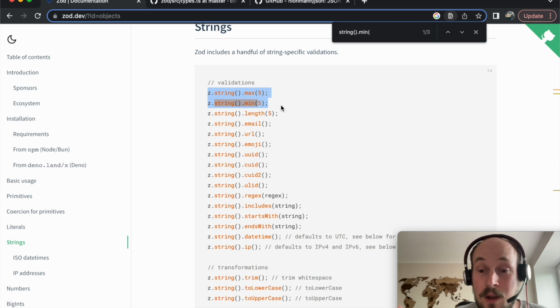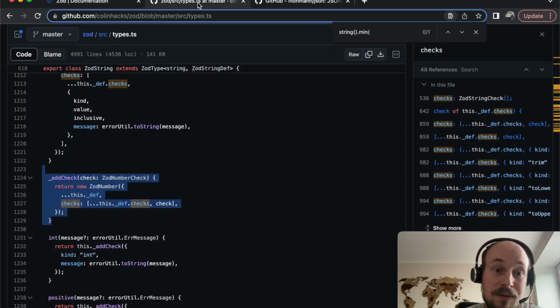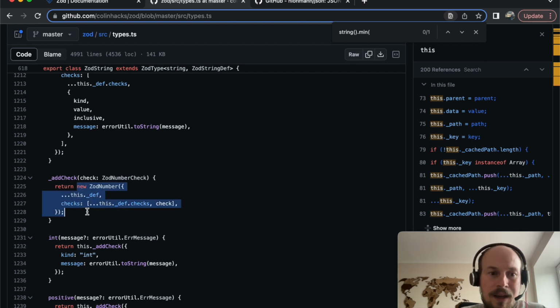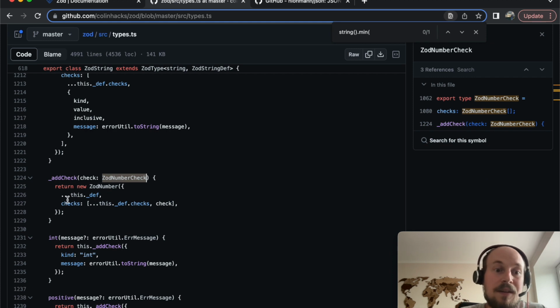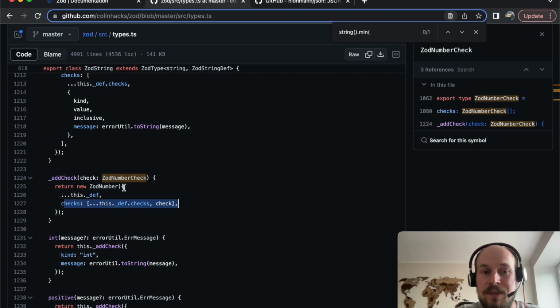I really hope you know what Zod is. You can chain min and max sequentially in the builder type of pattern. They are not builder type of patterns because, well, every time you add a new check, a min or a max or whatever lengths for numbers or strings, they create an entire copy of whatever you had before and return you an entirely new instance of that string or number or whatever validation, just because you can change those different aspects.